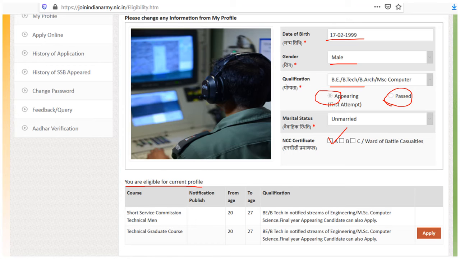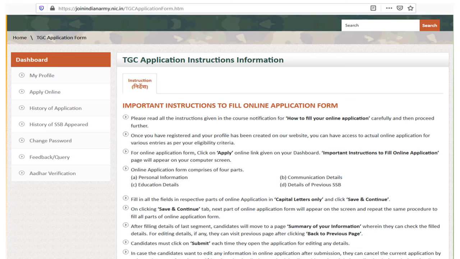You can see here, this is the course, technical graduate course. For the technical graduate course, BE BTech in notified streams of engineering or MSc computer science final year candidates can also apply. So you can see the apply option here. When you click on the apply option, you can see some instructions. So read them well. Then try to apply online. If you are not able to apply online, you can contact me. I will apply for you for normal rates.